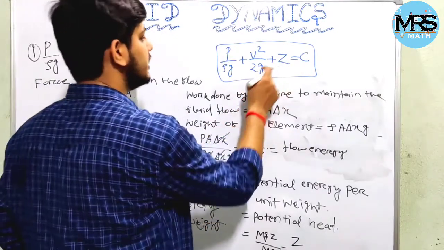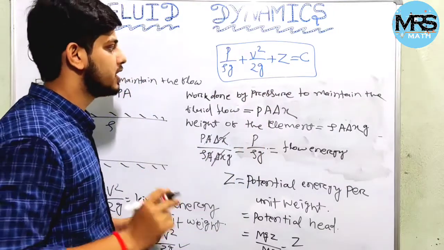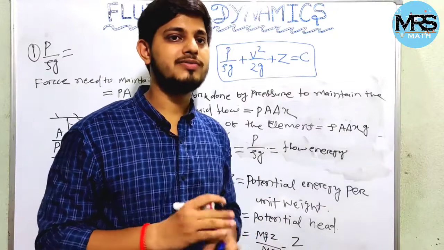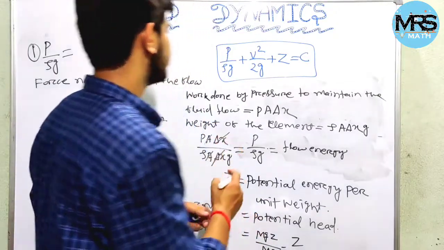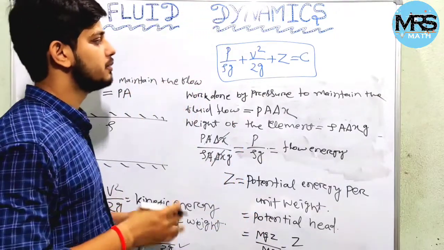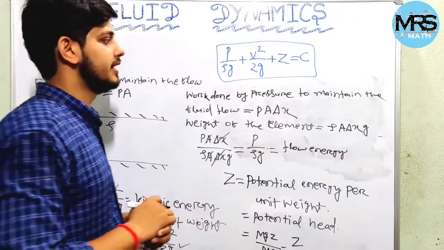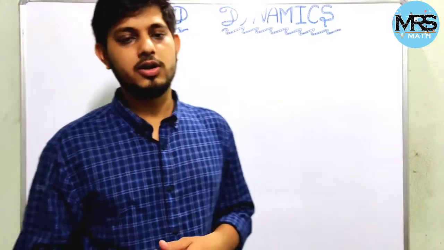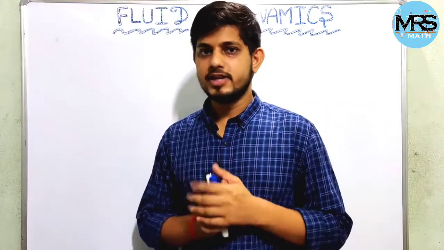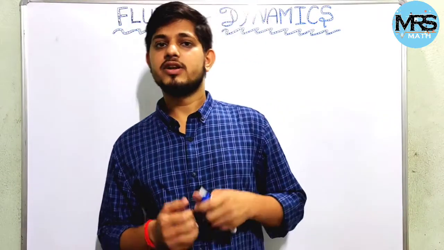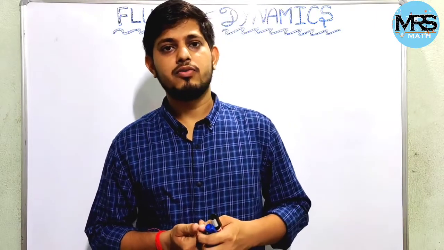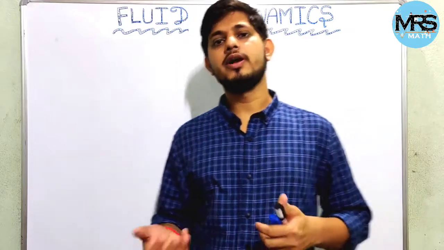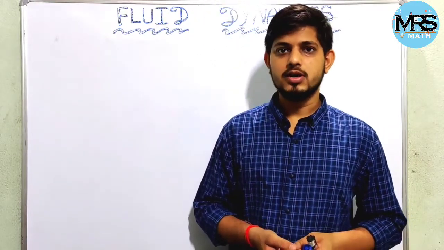So these three terms we considered, and we saw that the three terms represent forms of energy. So we can say that this Bernoulli equation represents the conservation of energy. We discussed the Bernoulli equation for ideal fluid flow, but in real life there is no existence of ideal fluid. So let us assume the fluid as a real fluid and let us derive the Bernoulli equation.